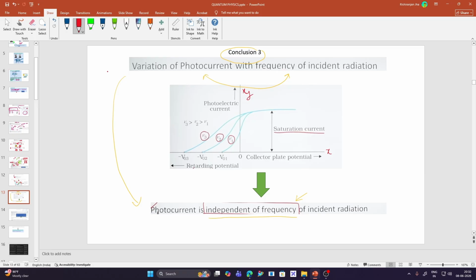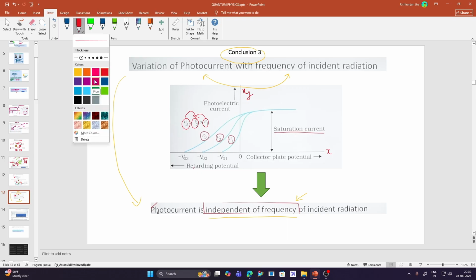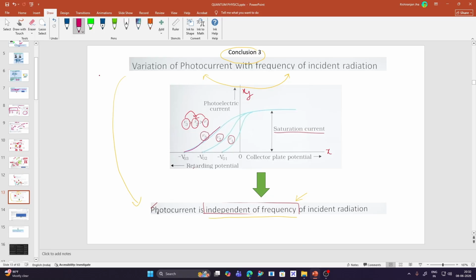We can see that there are three different frequencies, that is nu3, nu2, and nu1. So nu3 is greater than nu2, and nu1 is less than nu2. What do we observe from this graph? This is the first frequency, that is nu3. It has the same saturation current, it does not change with the increase and decrease in the frequency.